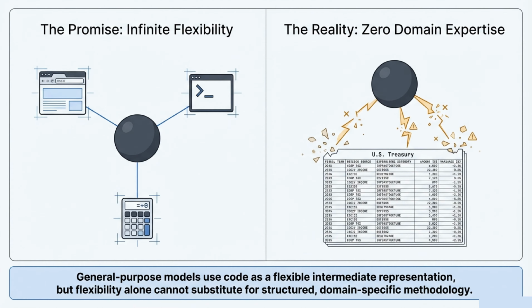Let's start with the current landscape. The great promise of coding agents is infinite flexibility, the idea that they can seamlessly connect to terminals, browsers, and calculators to solve any problem. But the reality? They often have zero domain expertise. General-purpose models use code as a flexible intermediate representation, but flexibility alone just cannot substitute for structured, domain-specific methodology. Without that structure, agents frequently crash, hallucinate, or get overwhelmed by messy real-world data, like the dense U.S. Treasury tables you see here.